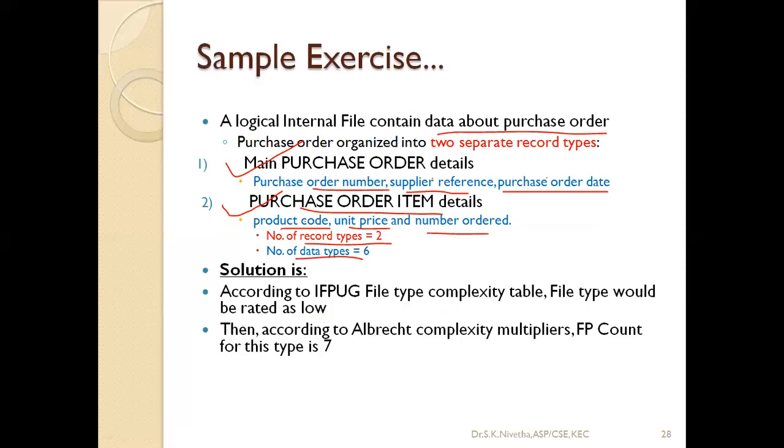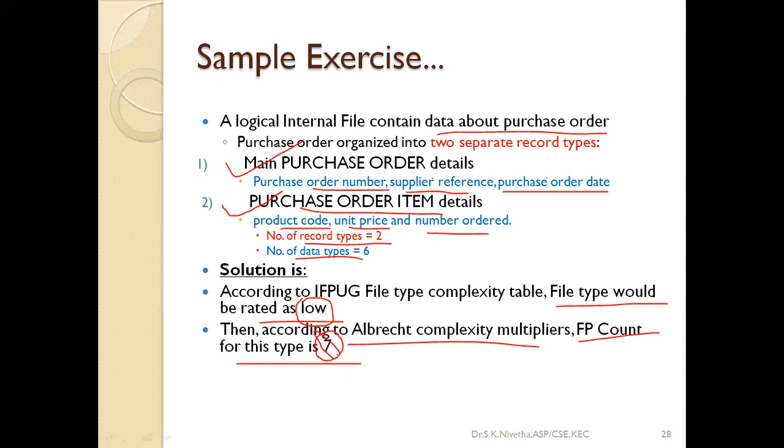So file type would be rated as low, and according to the Albrecht complexity multiplier, the FP count for this type is 7. Okay. So the IFPUG table gives me the result as low complex, and if I apply the Albrecht complexity multiplier, then I'll get 7.